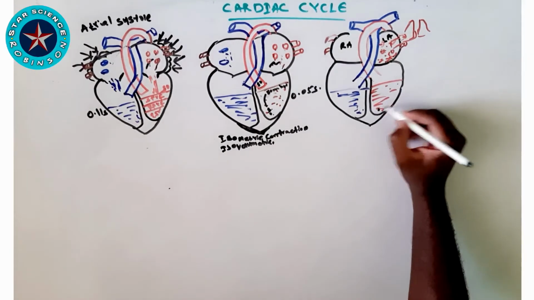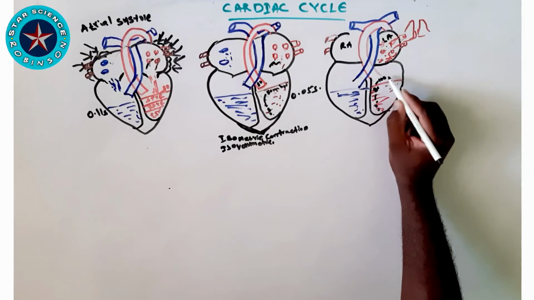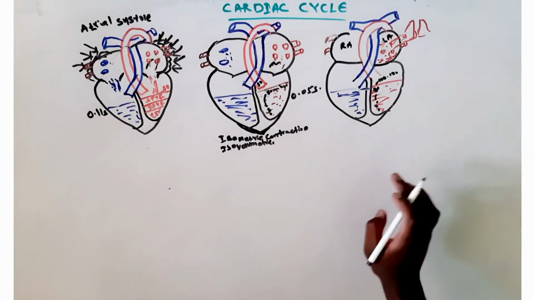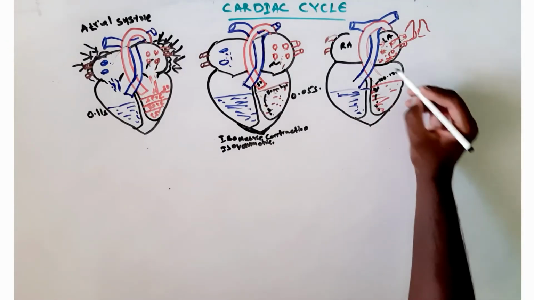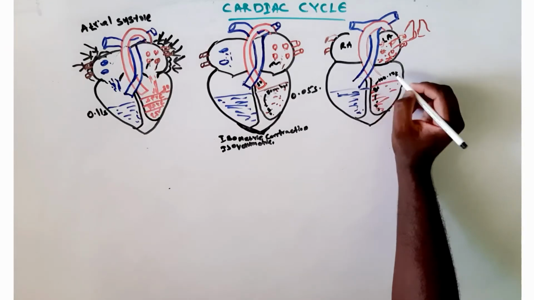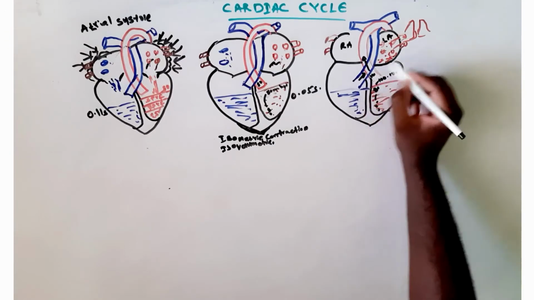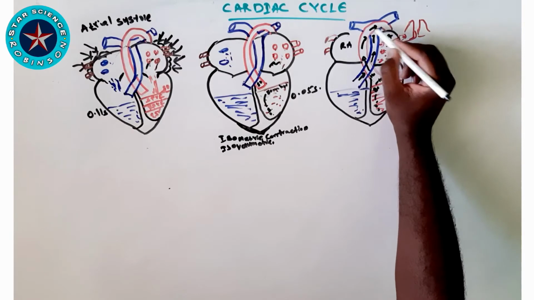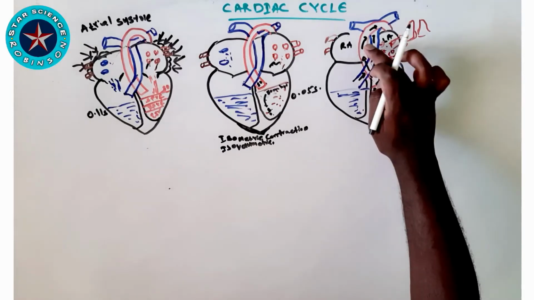At this point we can see the pressure in the ventricles is mounting, and it is reaching a pressure higher than the aorta as well as the pulmonary artery. When it is above the pressure of the aorta and pulmonary artery, the opening of the semilunar valve will occur. As soon as the semilunar valve opens, the blood from the ventricles will rush into the aorta as well as the pulmonary artery.